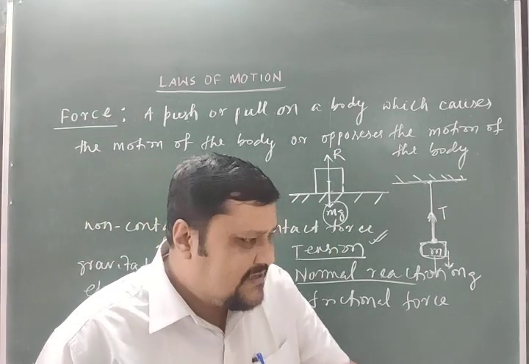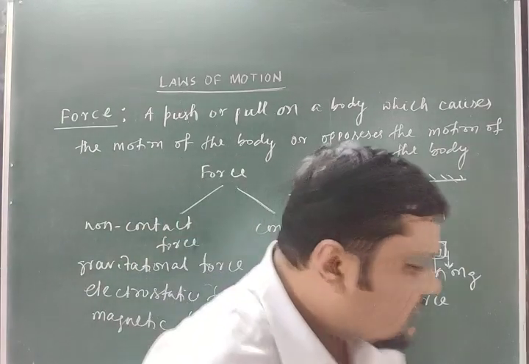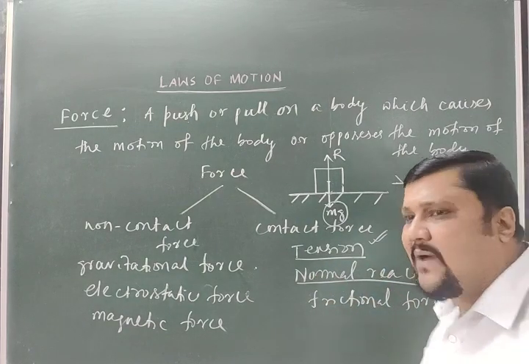Force in pairs means, in Newton's third law we will discuss that to every action there is an equal and opposite reaction.